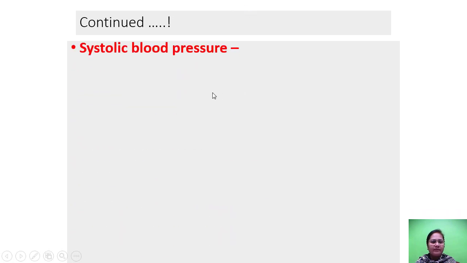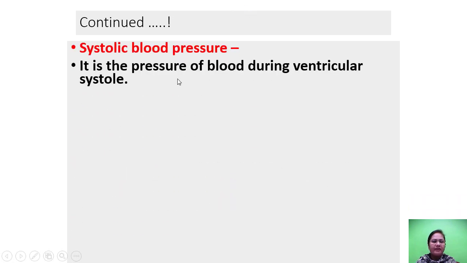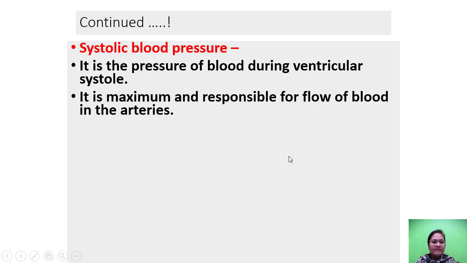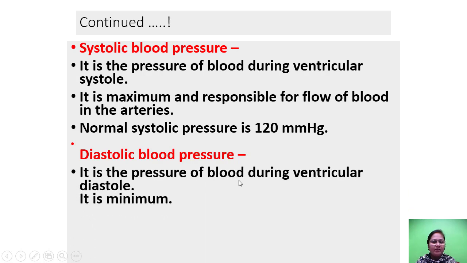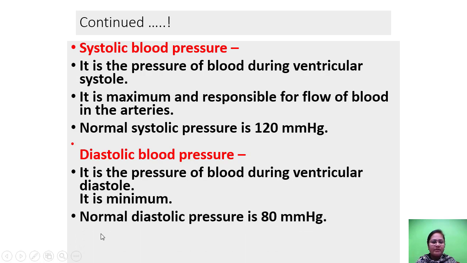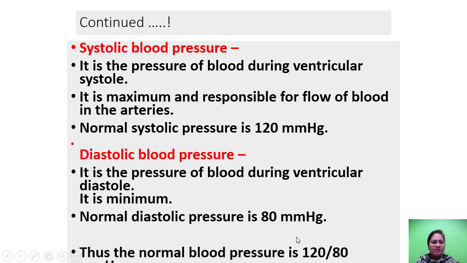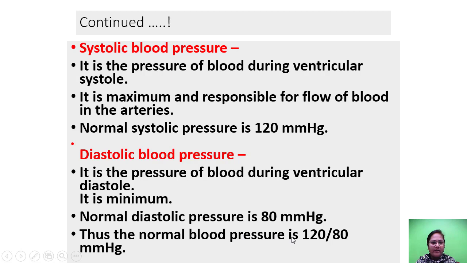Now what is systolic blood pressure? It is the pressure of blood during ventricular systole. It is maximum and responsible for the flow of blood in the arteries. Normal systolic pressure is 120 mmHg. Diastolic pressure is the pressure of blood during ventricular diastole, it is minimum. Normal diastolic pressure is 80 mmHg. Thus the normal blood pressure is 120 upon 80 mmHg.